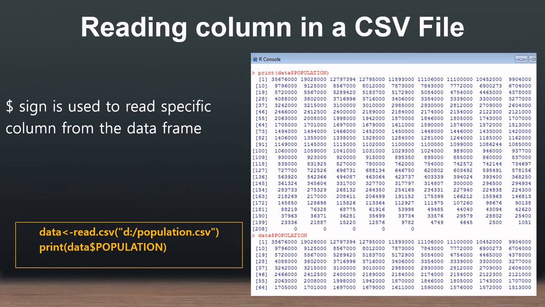The data is a vector, and I am reading the entire population file into the data vector, and from the data vector, this population, as I discussed, the $ sign is used before the population name. So it is going to print data$population, and it will print the entire population.